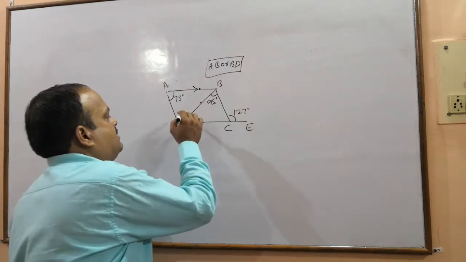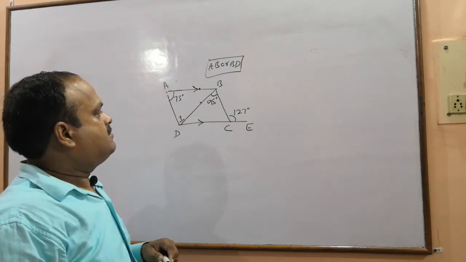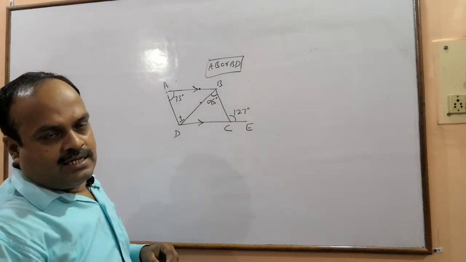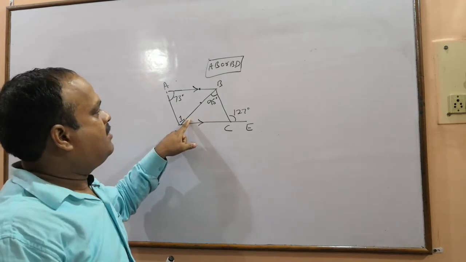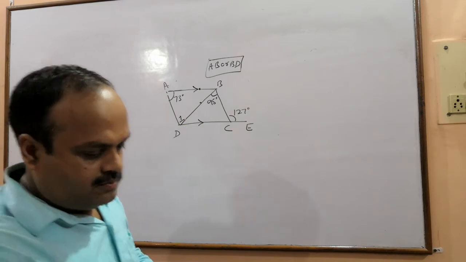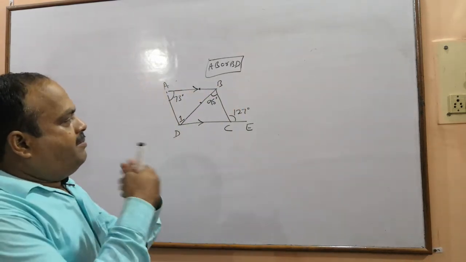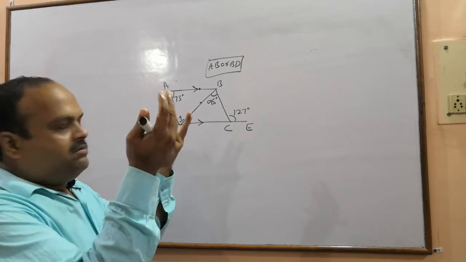So I mark this 1. Okay, this as 1. So we have many properties.